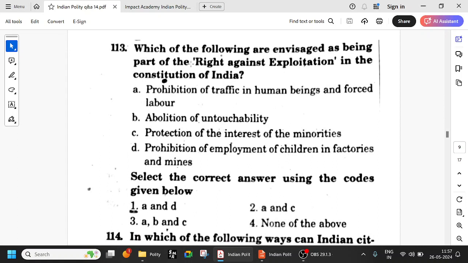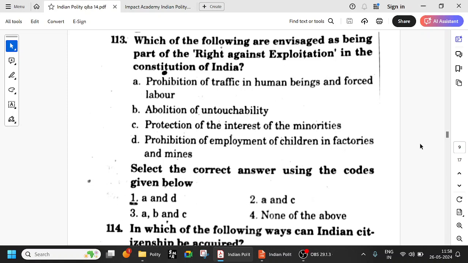So which of the following are envisaged as being part of the right against exploitation, Article 23-24? Prohibition of traffic in human beings for forced labor, yes, definitely. Abolition of untouchability is Article 17, not under this. Protection of interest of minorities, no, this is under cultural and educational rights, 29-30. So not under 23-24. Prohibition of employment of children in factories and mines, Article 24. Okay, this is Article 23, this is Article 24. So A and D is the right answer. That is the reason you have to know fundamental rights by heart, each and every article.